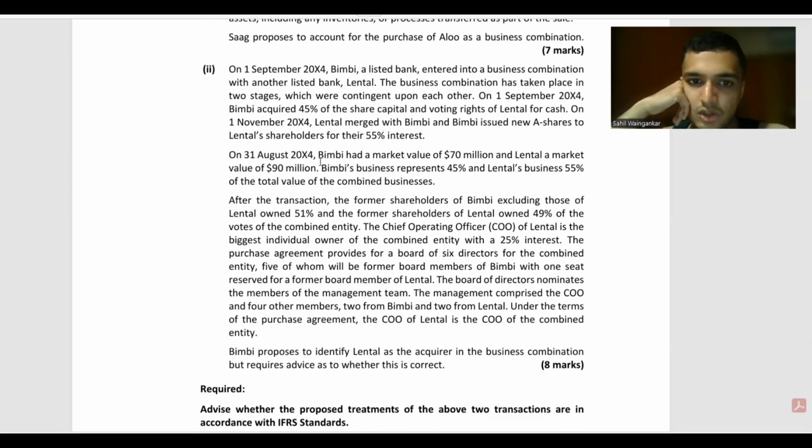The board of directors nominates the members of the management team. Management comprises the COO and four other members, two from Bimbi and two from Lentil. Under the terms of the purchase agreement, the COO of Lentil is the CEO of the combined entity. Bimbi proposes to identify Lentil as the acquirer in the business combination, but requires advice as to whether this is correct.